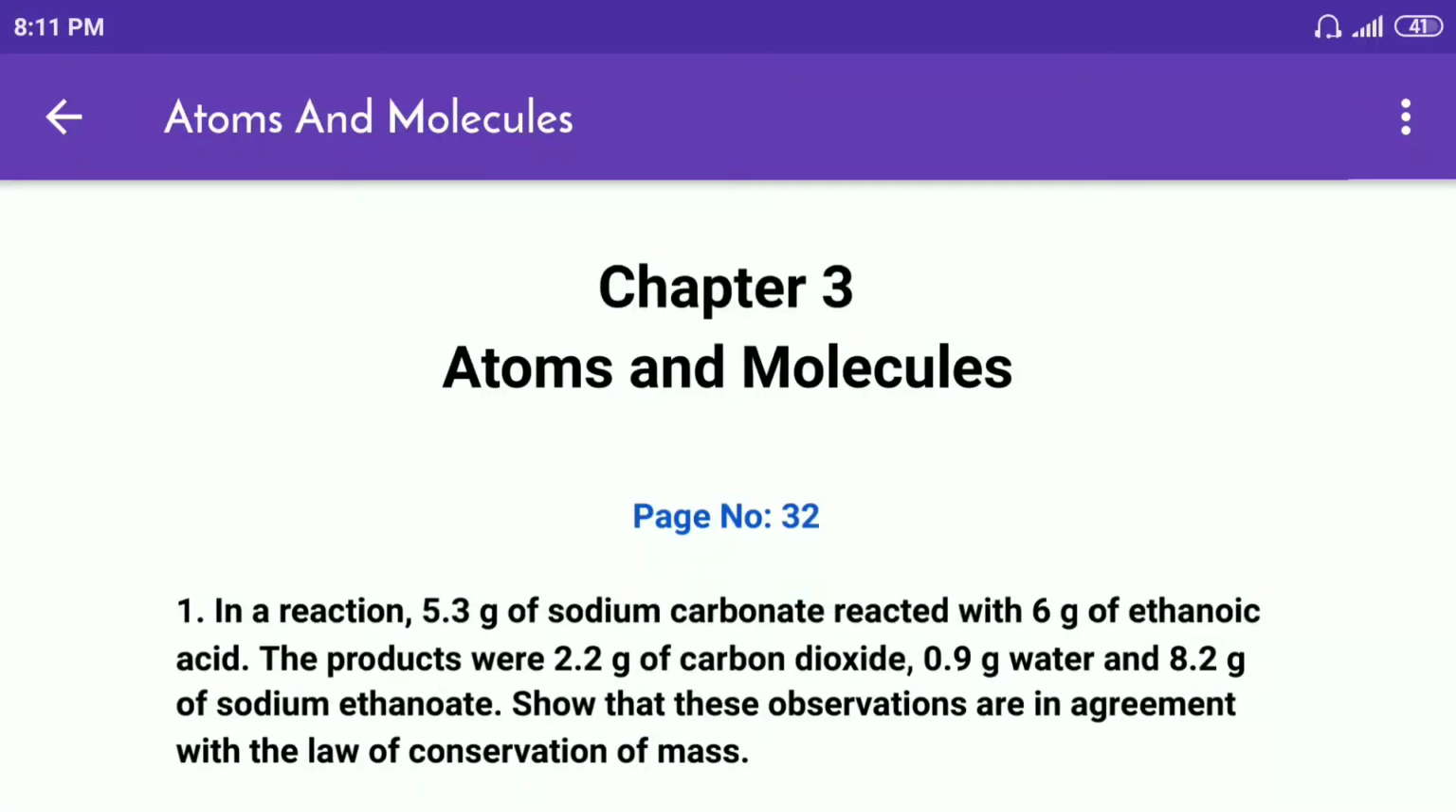Hi guys, today we are learning class 9 chapter 3 atoms and molecules. So let's begin. Page number 32.